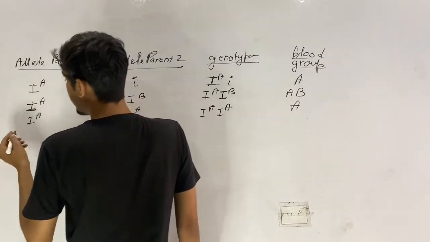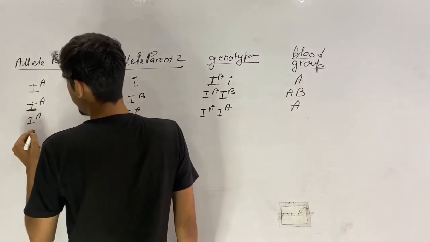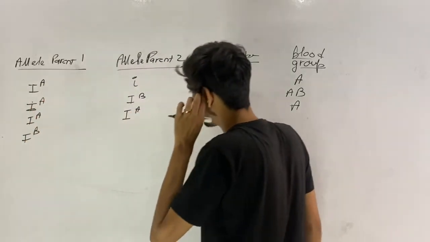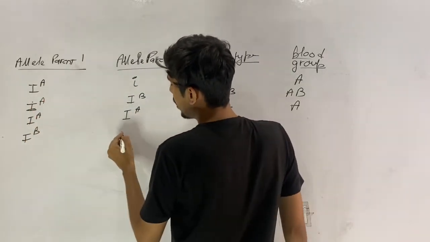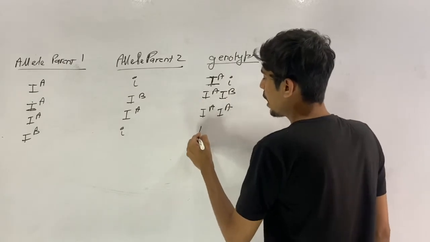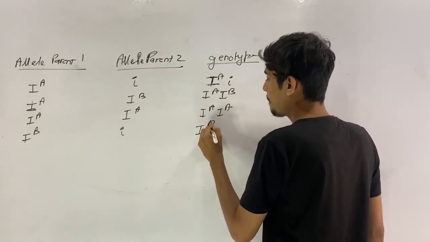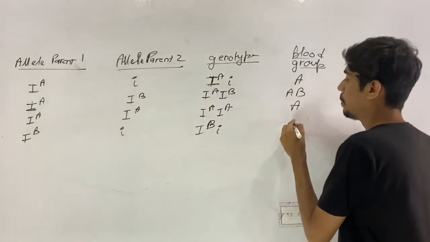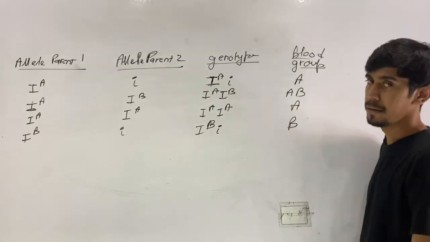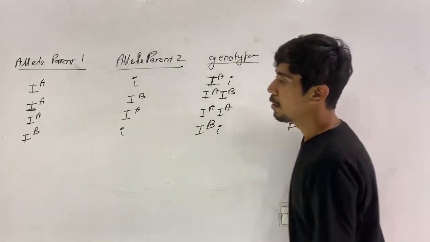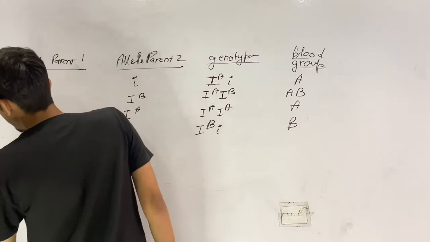Now what could be another case? From parent 1 you get IB, and from parent 2 you get small i. The genotype will become IB and small i. The blood group will become B. Okay. Now the fifth case.